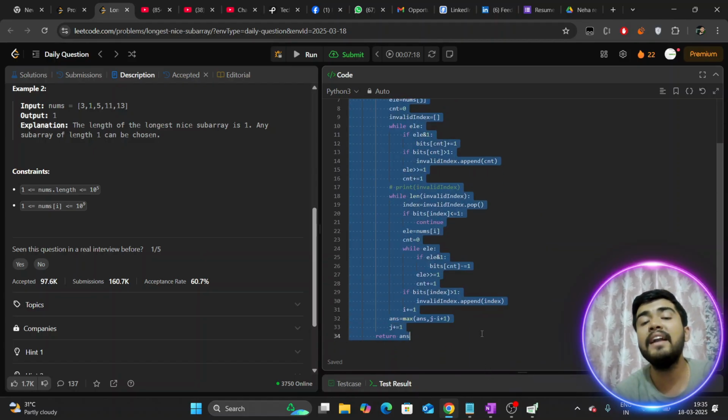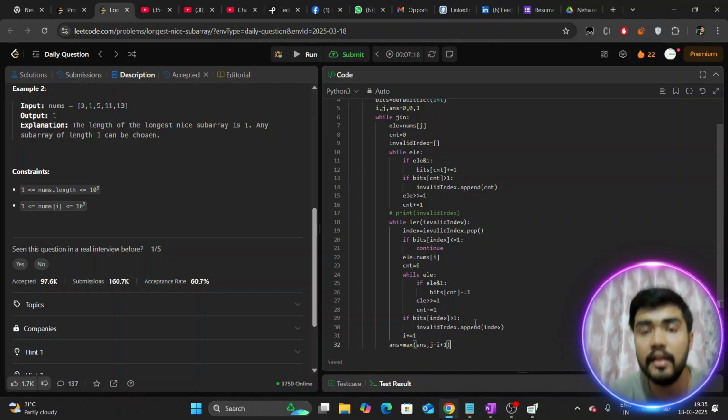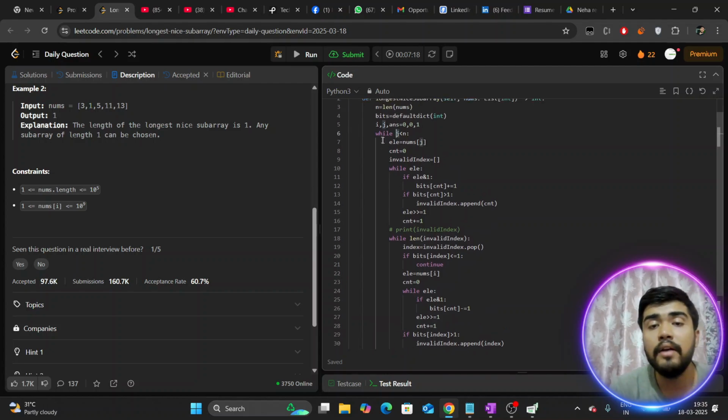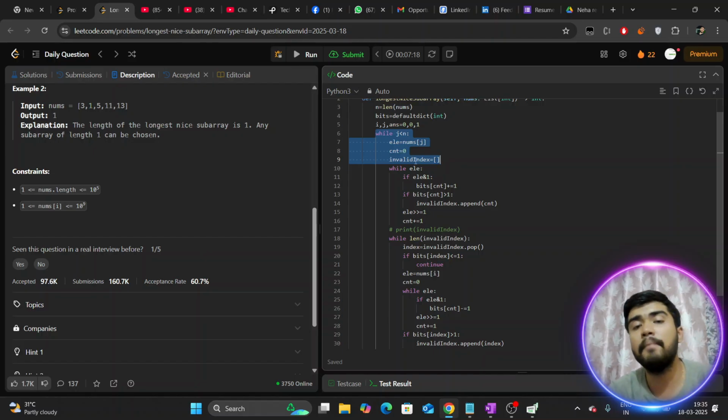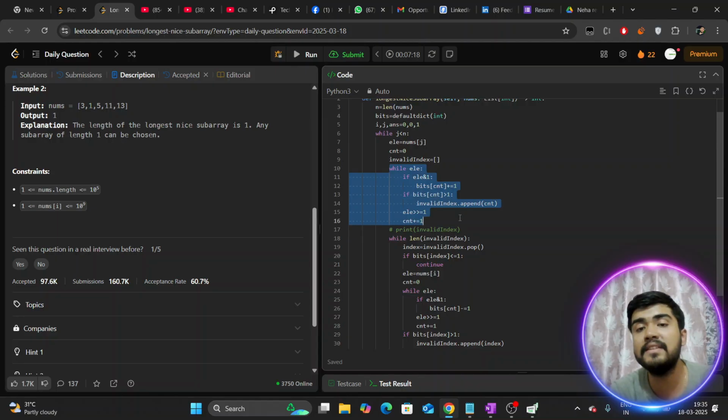We are following the standard variable size sliding window template that we discussed in the last 3 to 4 videos of sliding window. If you don't know, please go to the playlist and check those videos. I'm not going to explain what is in the template. I am just going to explain the gist specific to this particular question, the extra game you have to play to solve this question.